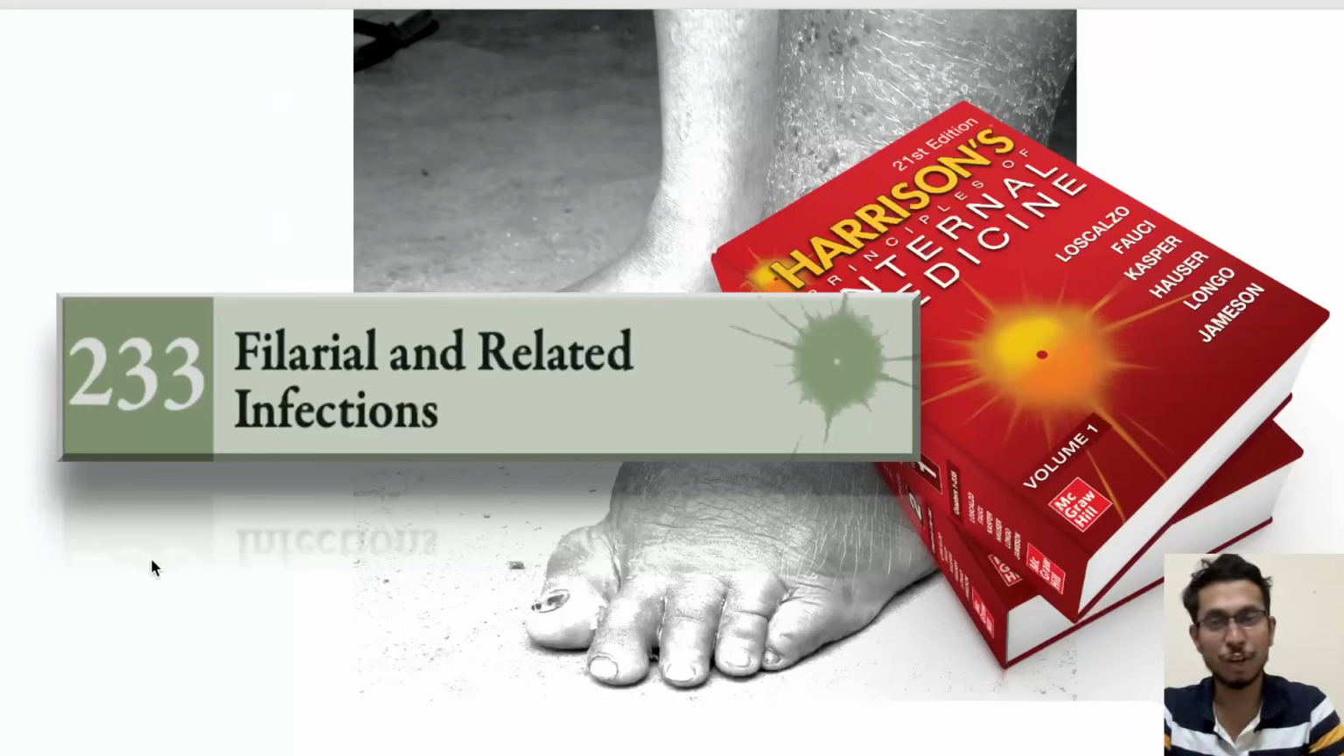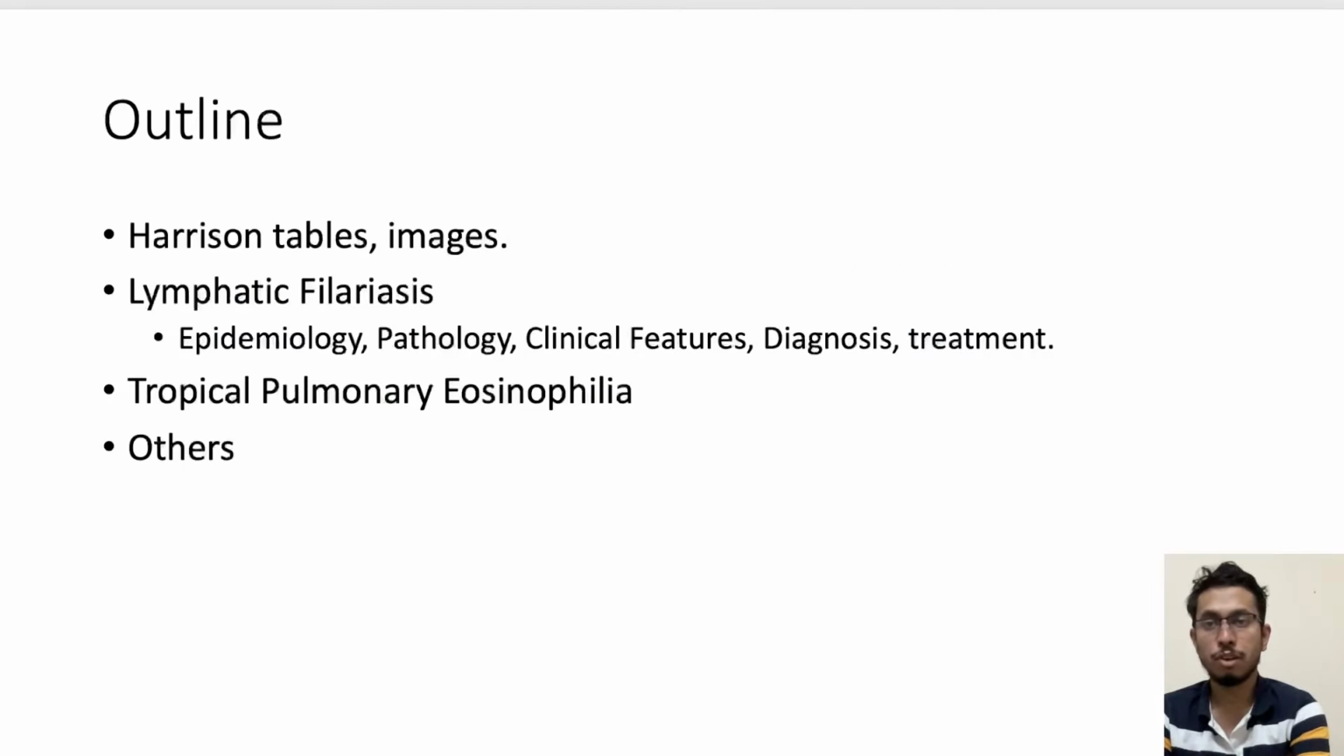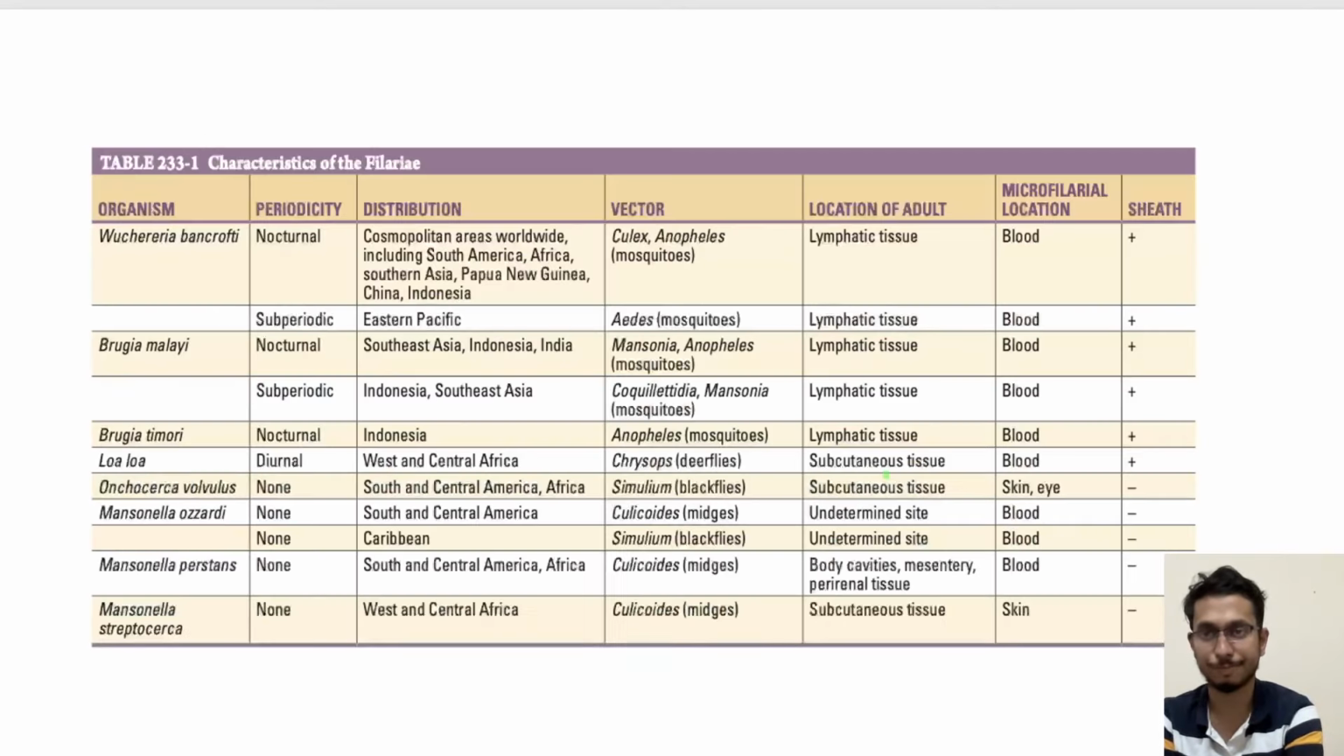Welcome guys. In this video we are going to discuss Harrison's chapter 233, that is filarial and related infection. We are going to discuss mainly lymphatic filariasis and tropical pulmonary eosinophilia, under the headings of epidemiology, pathology, clinical feature, diagnosis, and treatment. We will also see Harrison's tables, images, and other important organisms which cause human diseases.